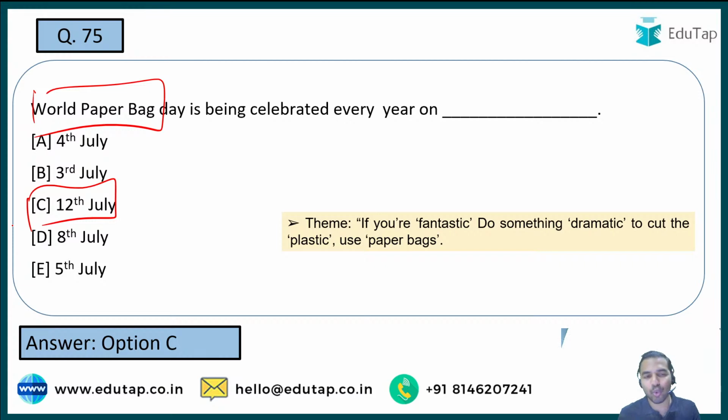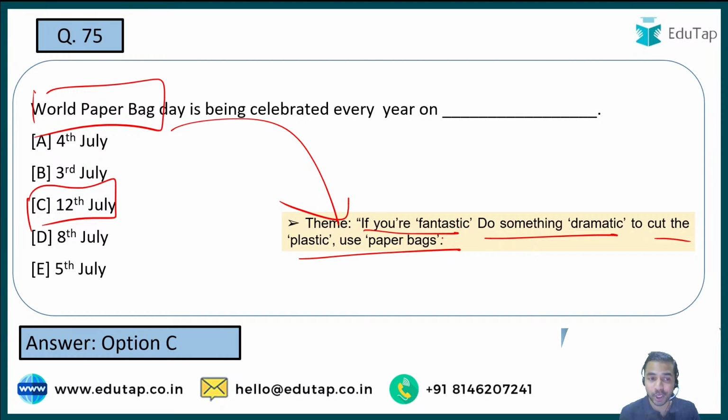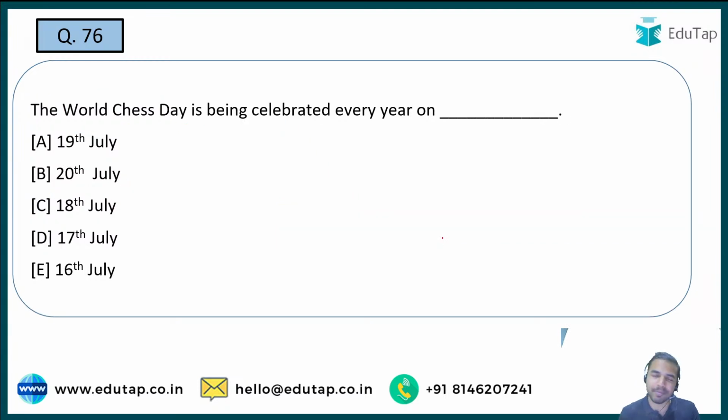So when I talk about World Paperback Day, the theme for the year 2022 was, "If you are fantastic, do something dramatic, cut the plastic, use paper bags." So this is the message that World Paperback Day is basically giving to the whole world. Now tell me the next important question, that is on World Chess Day.